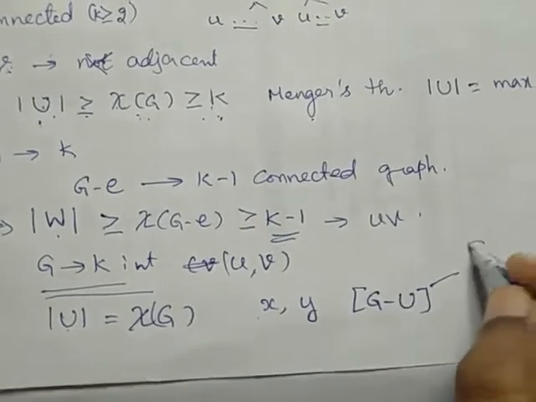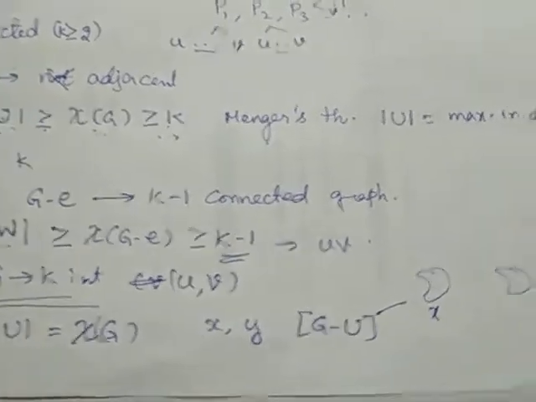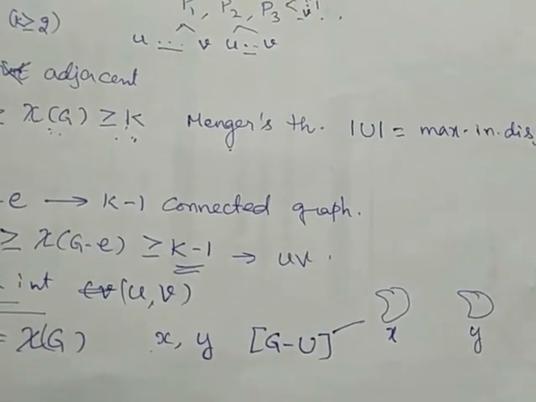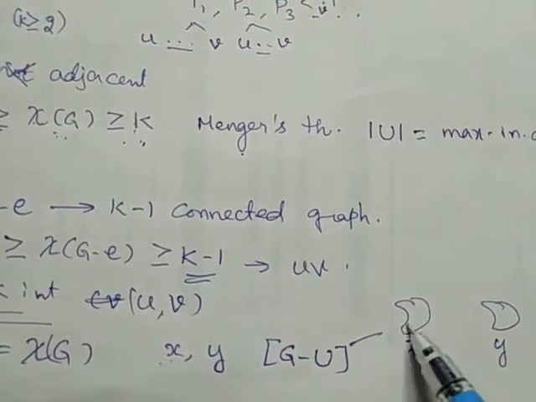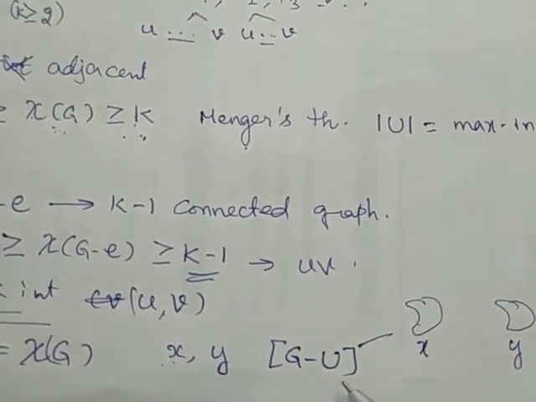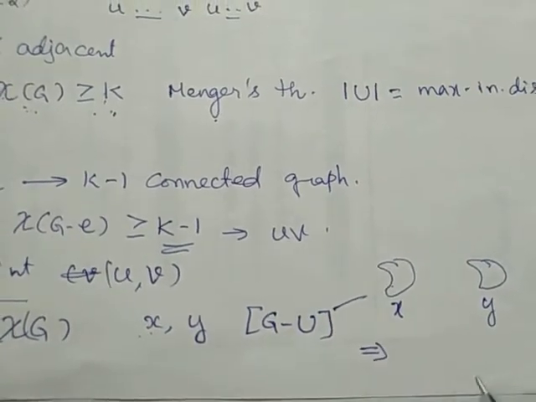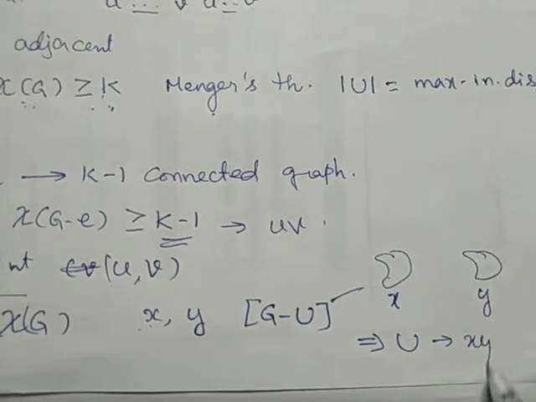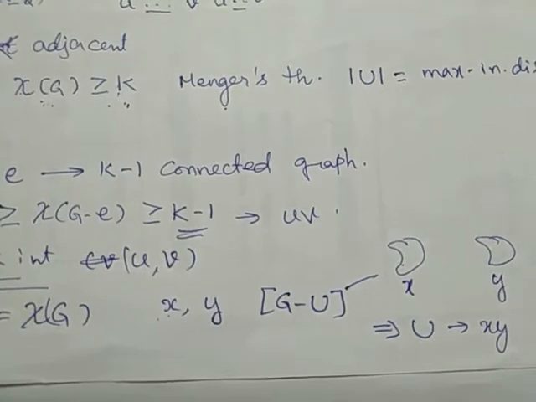G will be divided or separated. I am considering X in one component, Y in another component. Therefore, X and Y are vertices in distinct components of G minus U. So, this implies U is an XY separating set.